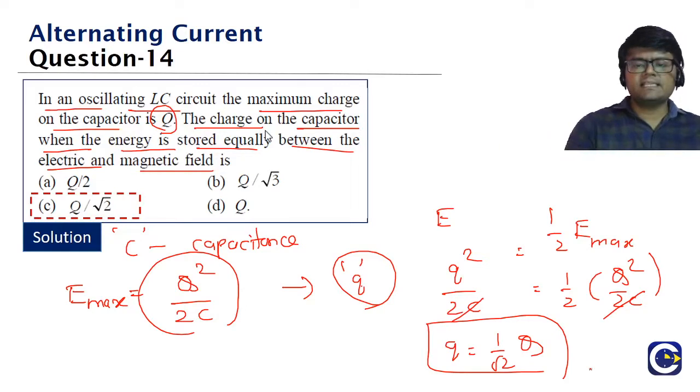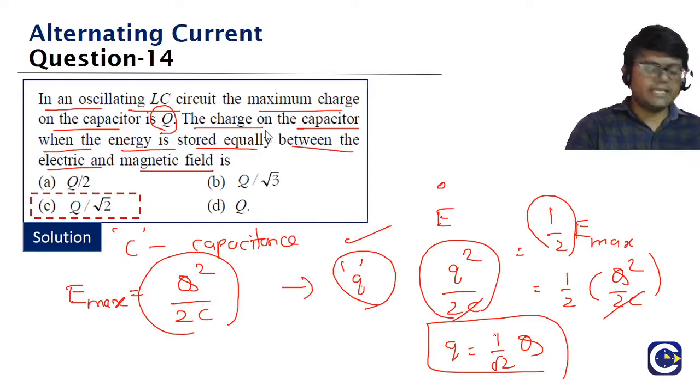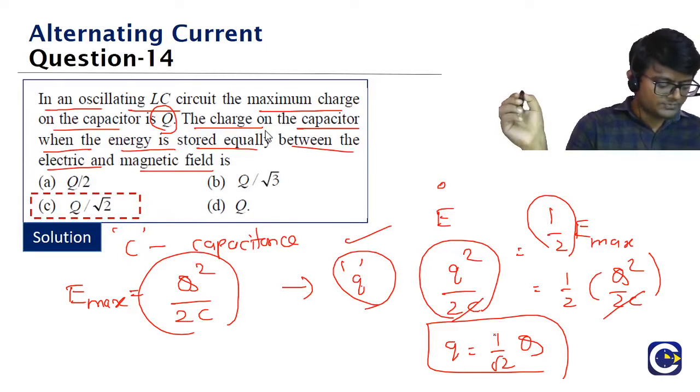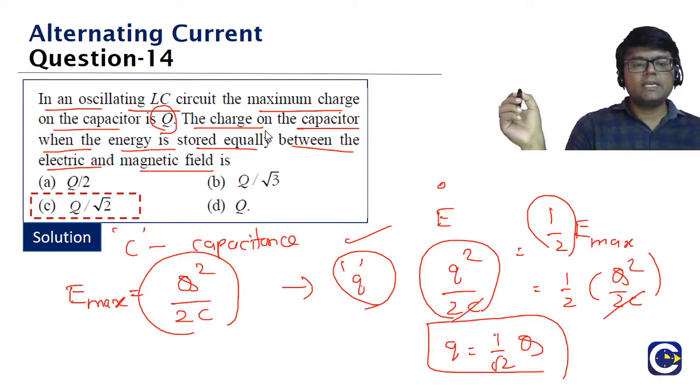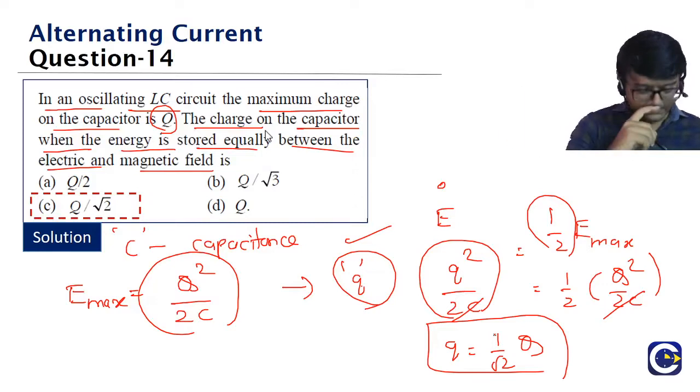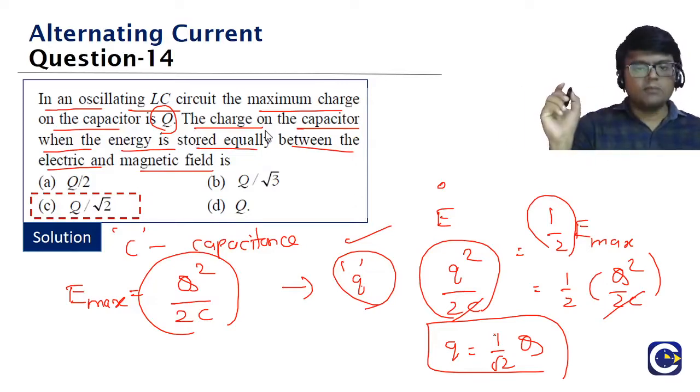After some time, let us say the charge is small q, where the energy is equally split. Equally split means the energy in this particular case will be equal to half of Emax. And in this case, the energy is the charge at that time, which is small q square divided by 2C. Equate both the formulae, and we will get what? How much is the small q value coming as, guys? It must be coming as capital Q divided by root 2. So this is another model of question on the LC oscillations.